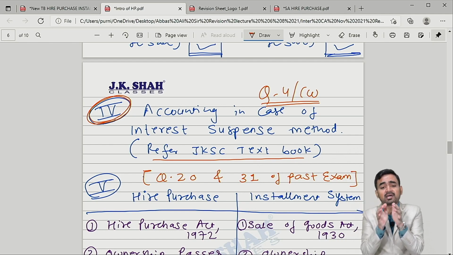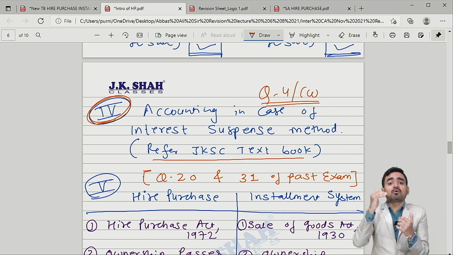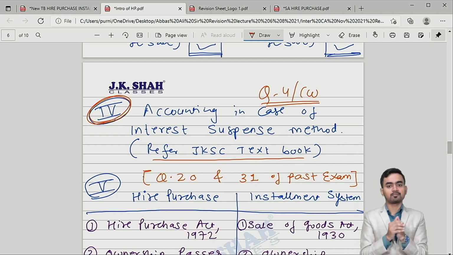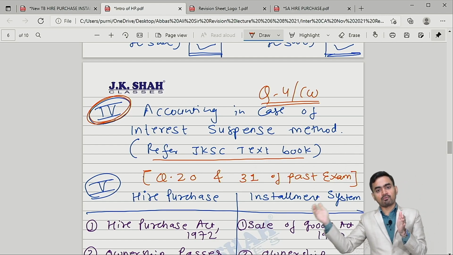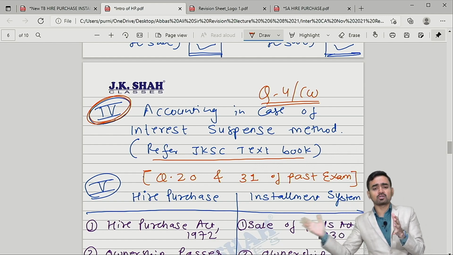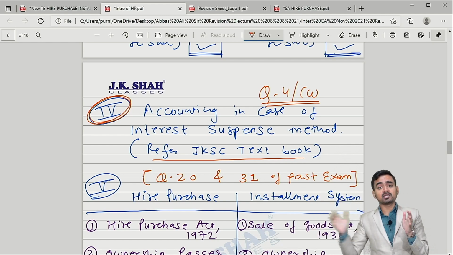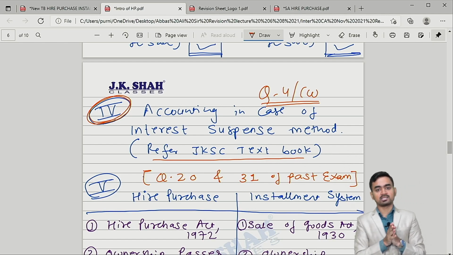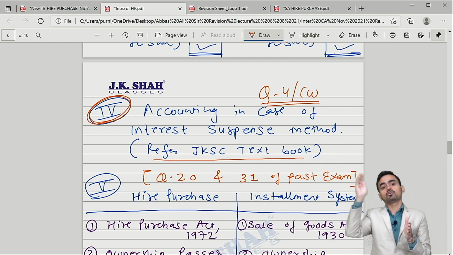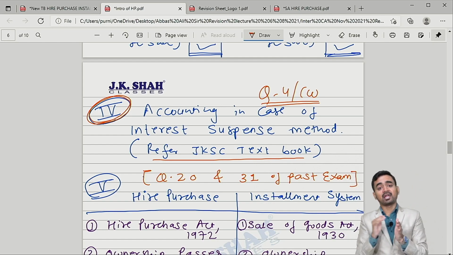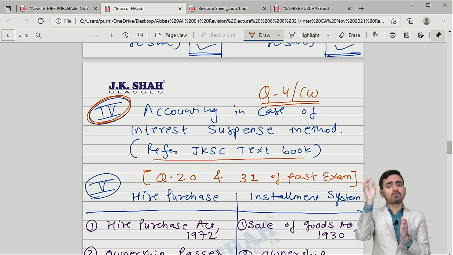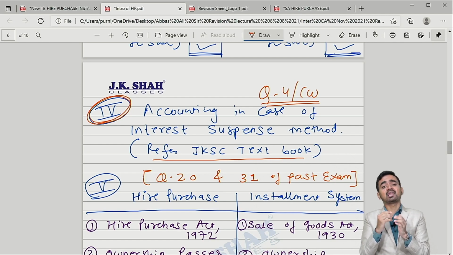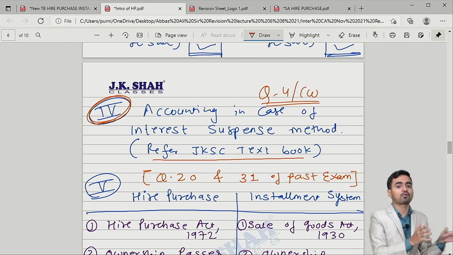Under this method, the entire interest will be recognized at the time of sale only. That is, at the beginning only. The total interest which you will pay over a period of 5 years or 10 years, over a period of installments, the total interest you will recognize at the beginning only in a special account named interest suspense account. Is it clear? Now this interest suspense account you will show in the balance sheet, and at the end of each year a small amount, as per the calculation, you will transfer to profit and loss.